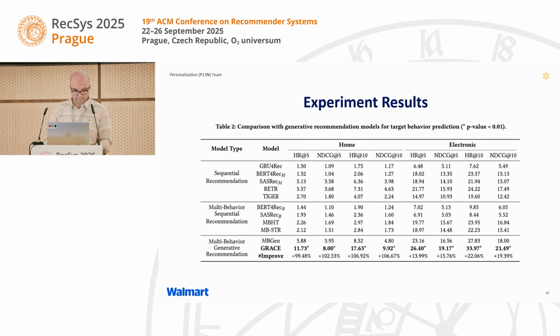We evaluate GRACE against a comprehensive set of baselines on large-scale datasets for the home and electronics categories. The results show that GRACE significantly outperforms all previous models, including SASRec and other generative models like MBGen. On the home dataset, we achieved a 99% improvement in hit rate and over 100% improvement in NDCG compared to the benchmark. The gains are consistent and statistically significant across both datasets.